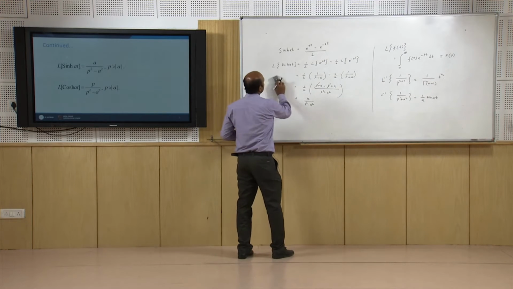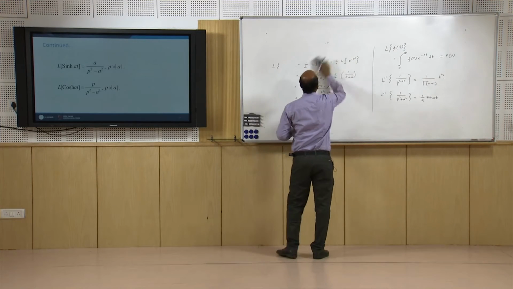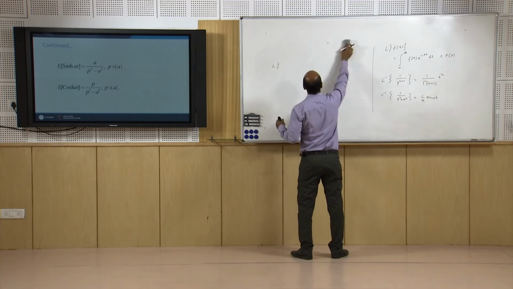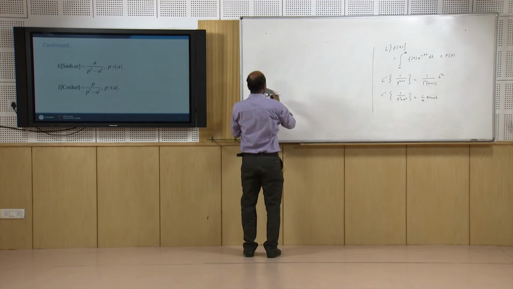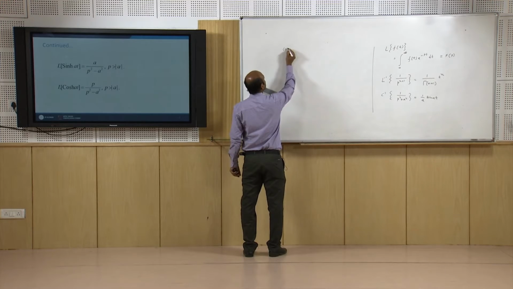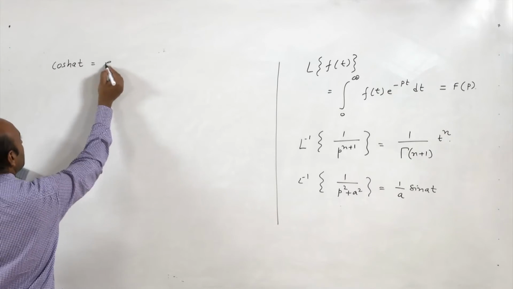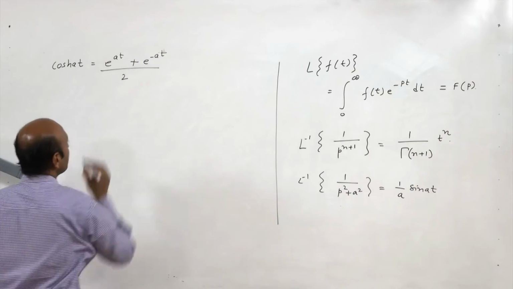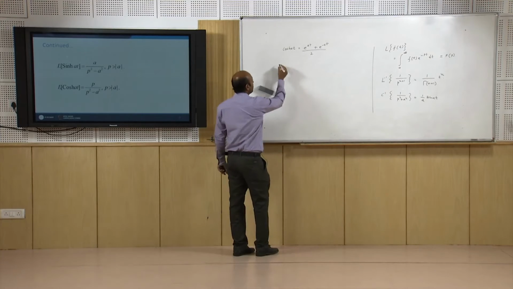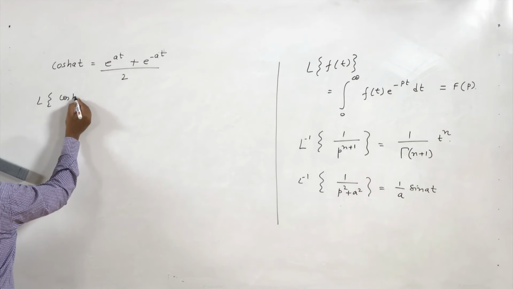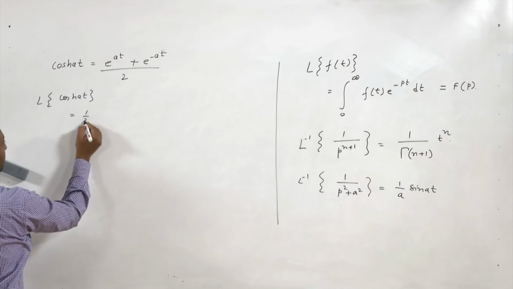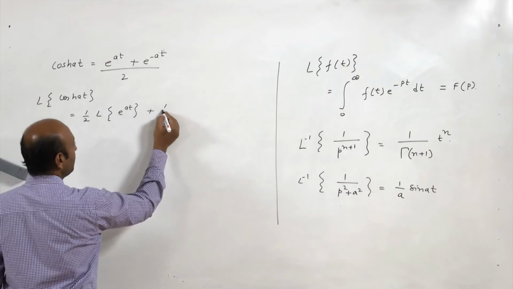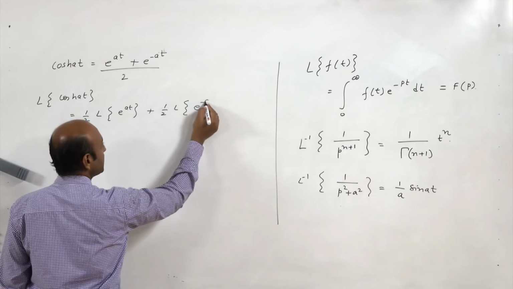Now, what is Laplace transform of cos hyperbolic a t? In the similar way, on the same lines, we can obtain the second expression for cos hyperbolic a t. So, what is cos hyperbolic a t? Cos hyperbolic a t is nothing but e power a t plus e power minus a t upon 2. This we already know. Now, Laplace transform of cos hyperbolic a t will be 1 by 2 Laplace transform of e power a t plus 1 by 2 Laplace transform of e power minus a t.